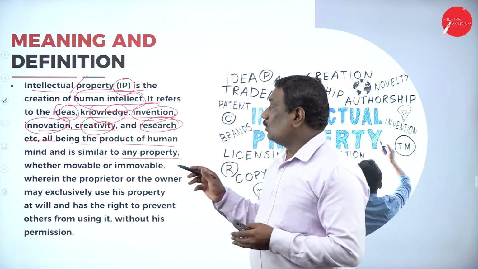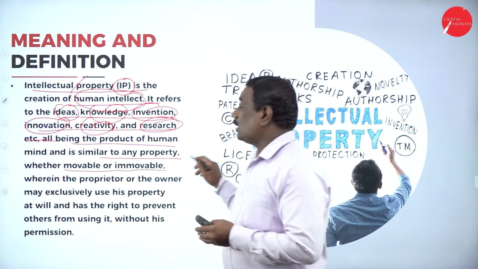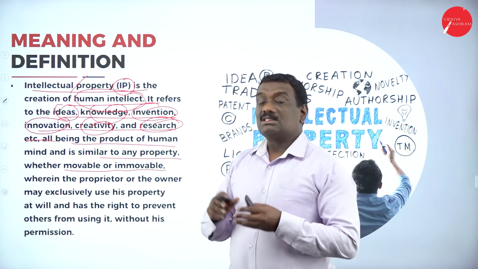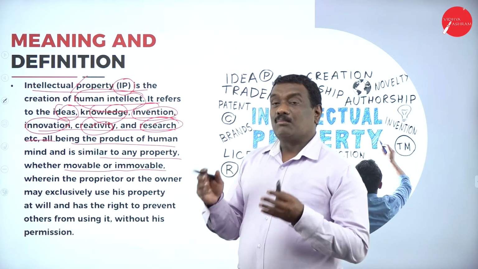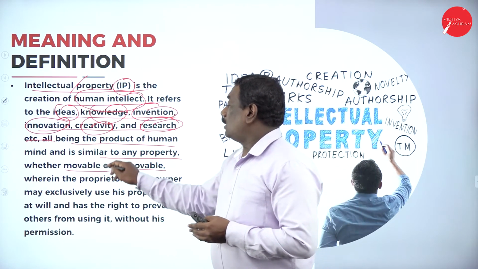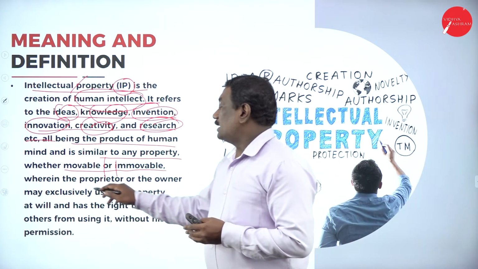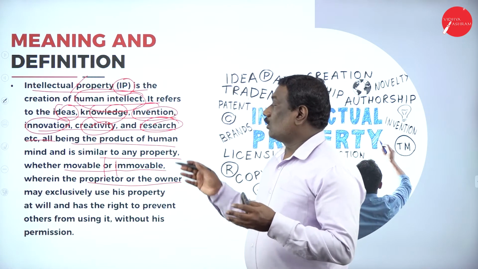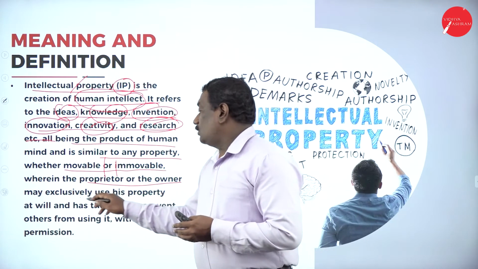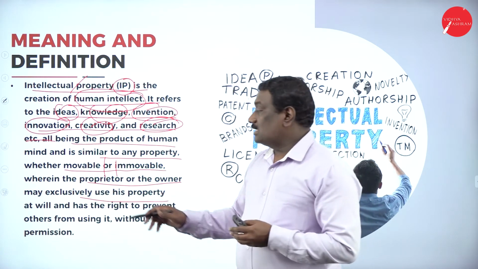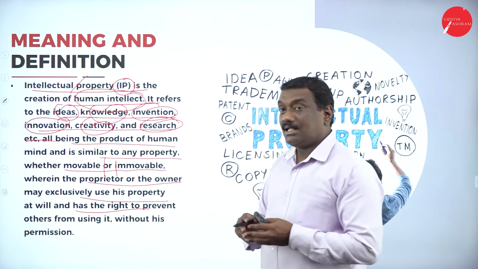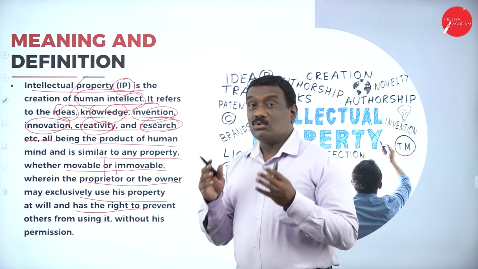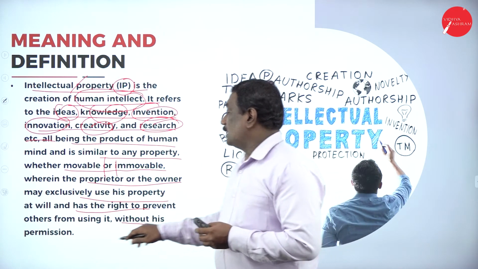It is similar to any property, whether movable or immovable. This Act is related to any property which is movable or immovable, and it says the proprietor or the owner of that particular product may exclusively use his property at his own will and has every right to prevent others from using it without his permission.